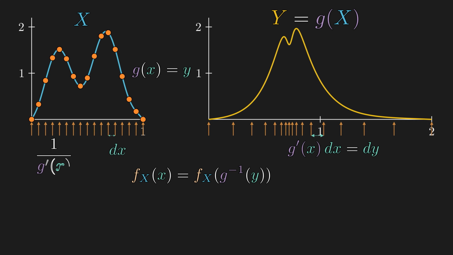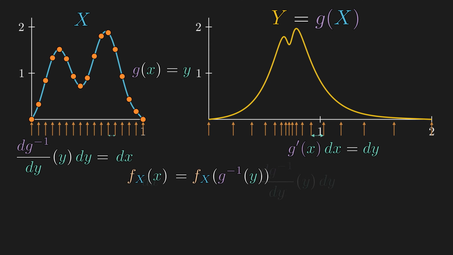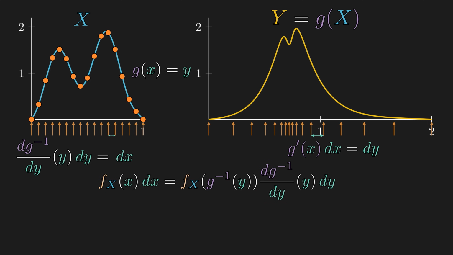Now we can isolate dx and use the inverse function theorem. Now we can properly multiply by dx on both sides, and this should look quite familiar. The inverse scale factor naturally pops out as the consequence of integration by substitution. So we have a formula for the PDF of Y whenever the transformation is 1-to-1 increasing.